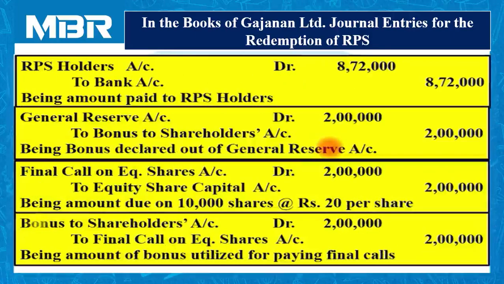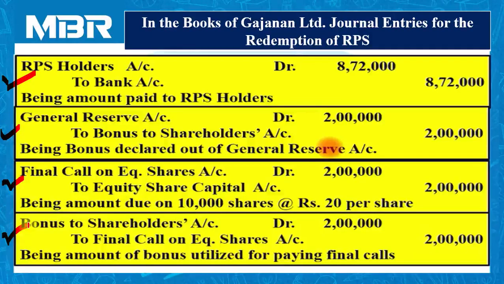Then we have passed one more entry for the purpose of payment to the holders of RPS. RPS holders account debited 8,72,000 to bank account 8,72,000. Then we have to pass journal entries for the bonus to convert partly paid shares into fully paid. For this, we need 3 steps and 3 entries.